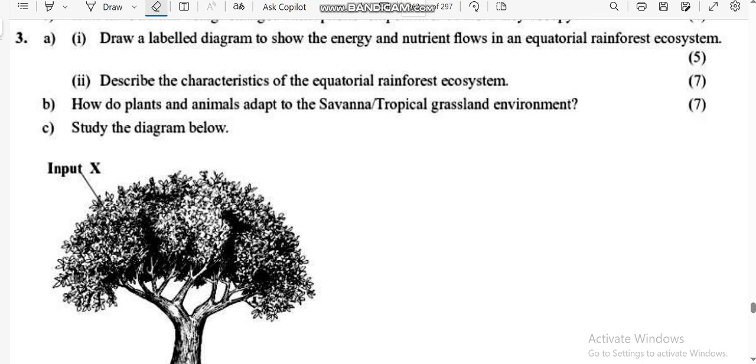All right, the question that I have here on ecosystem says, draw a labeled diagram to show the energy and nutrient flow in an equatorial rainforest ecosystem. So first of all, before I go any further, let me show you what we call equatorial rainforest ecosystem, so that you know what it looks like.